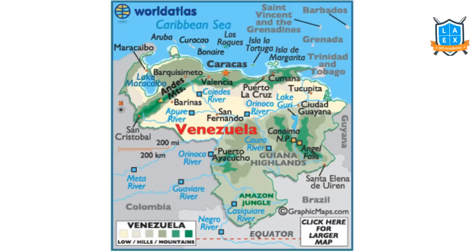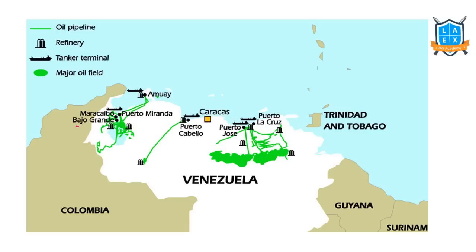See, if we observe here, Venezuela, Andes Mountains, Lake Maracaibo, very, very important. Lake Maracaibo is also an important place for oil and natural gas drilling. This entire region, Orinoco River, consists of Amazon rainforests. And by the way, Angel Falls are located on the Orinoco River basin. The Maracaibo Basin is important for oil and natural gas. Same way, we have this basin region which is also called the Orinoco Basin. This has now become an important source of money for Venezuela in the form of oil and natural gas extraction.